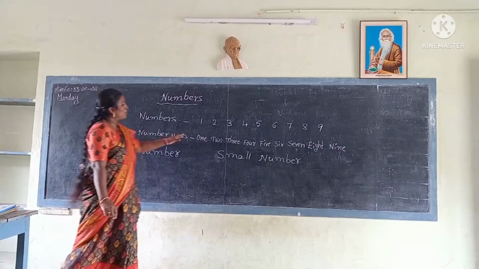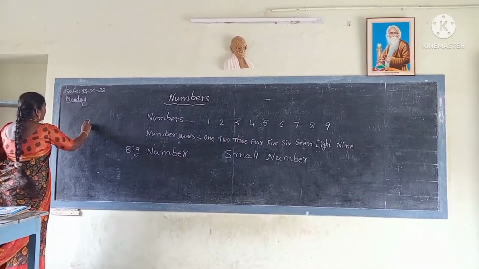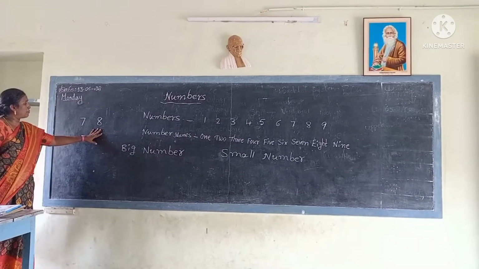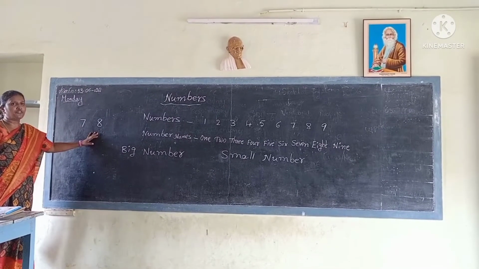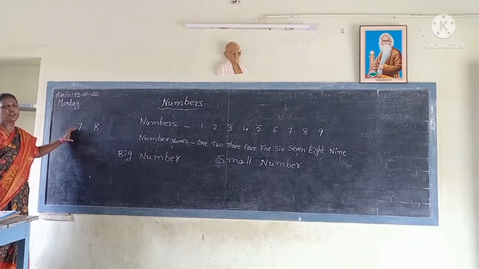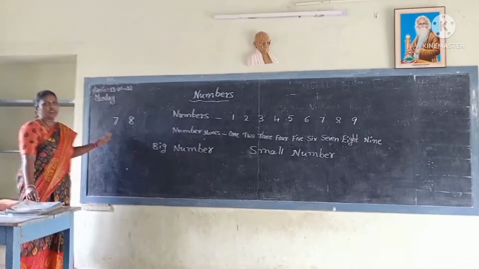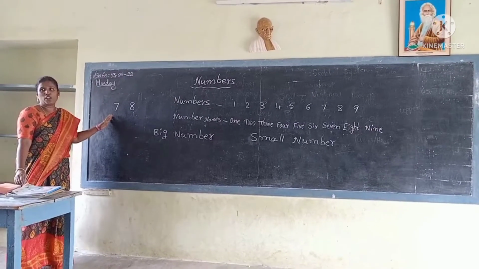See, suppose I take any two numbers from 1 to 9, 7 and 8. Between these two numbers, which is the big number and which is the small number? The number that has more things is the big number. The number that has fewer things is the small number.